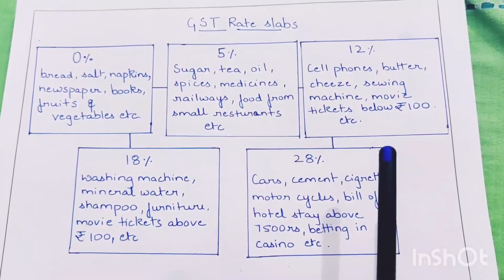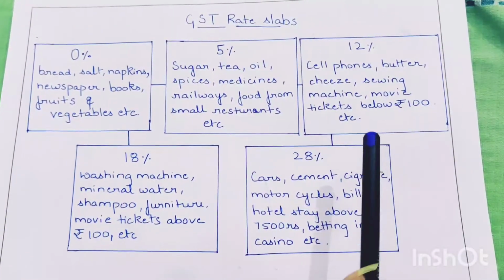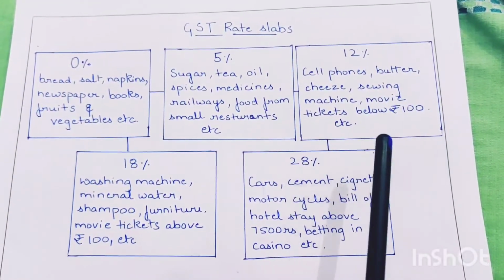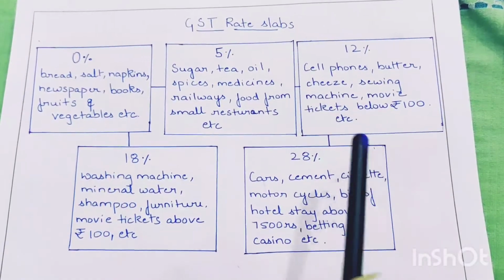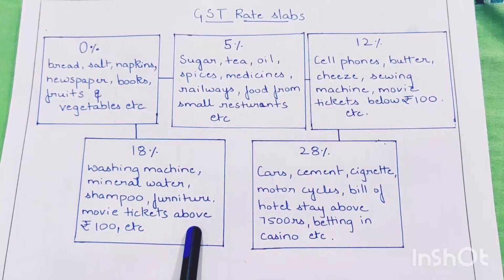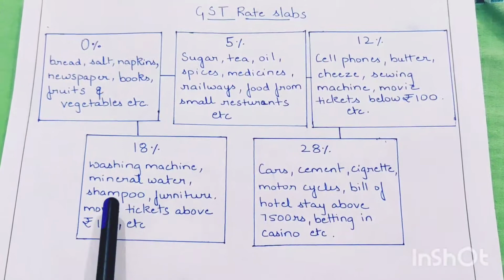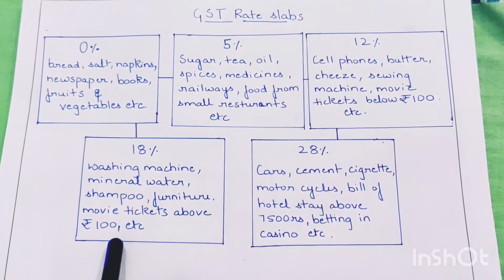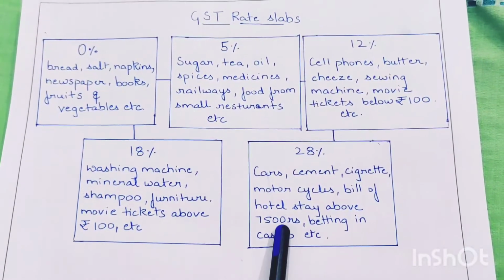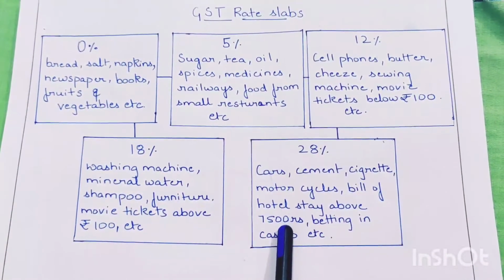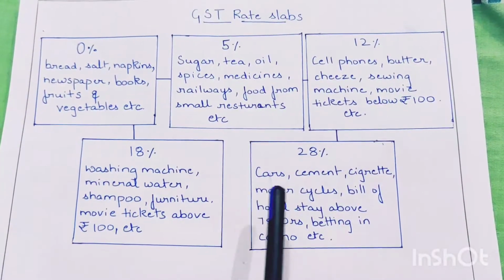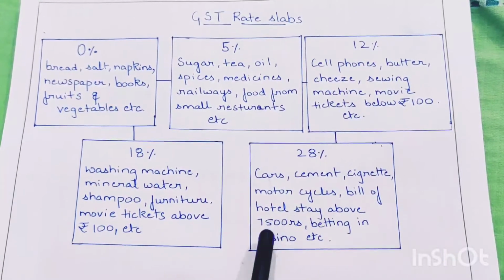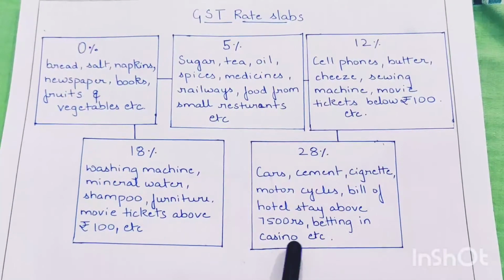Under the 12% GST rate slab, the goods included are cell phones, butter, cheese, sewing machine, movie tickets below rupees 100, etc. Under the 18% GST rate slab, the goods which come are washing machine, mineral water, shampoo, furniture, movie tickets above rupees 100, etc. Under the 28% GST rate slab, goods included are cars, cement, cigarette, motorcycles, bill of hotel stay above 7500 rupees, betting in casino, etc.